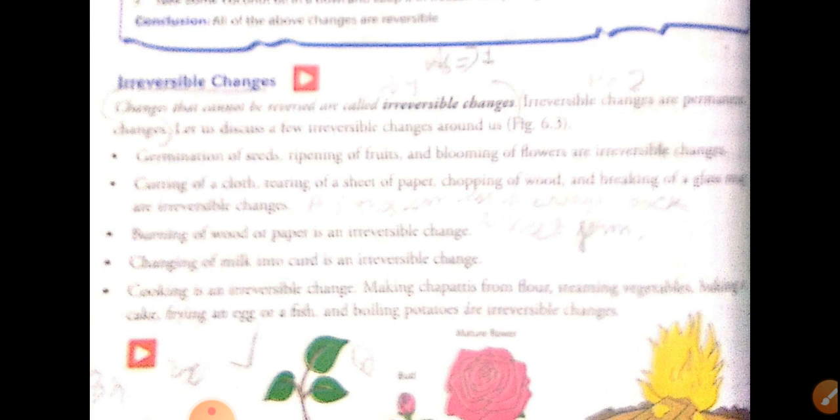Irreversible changes are also permanent changes.